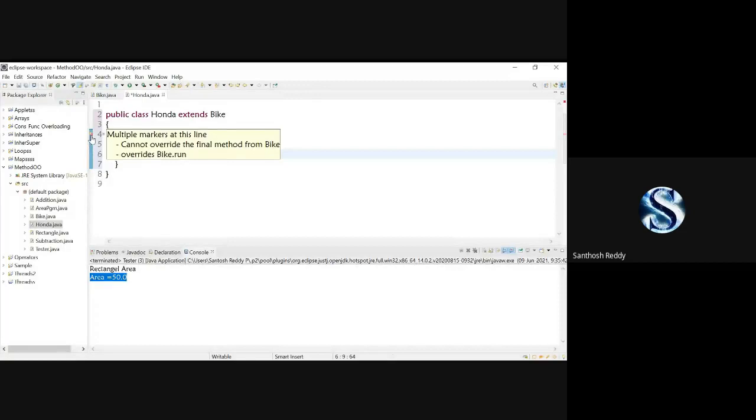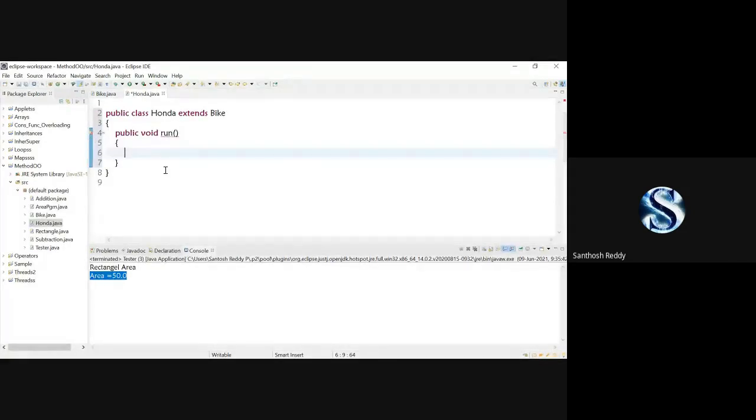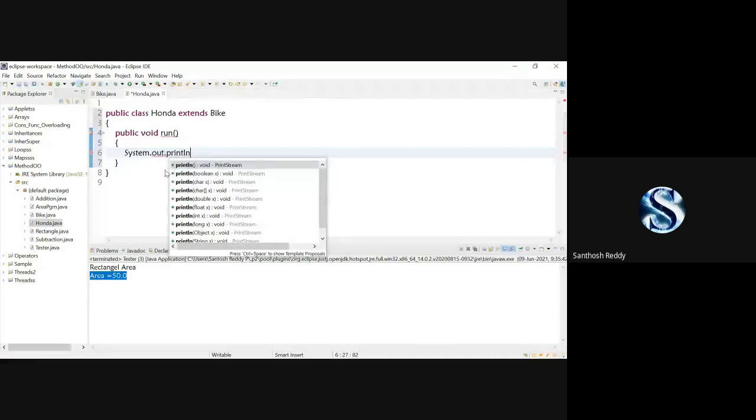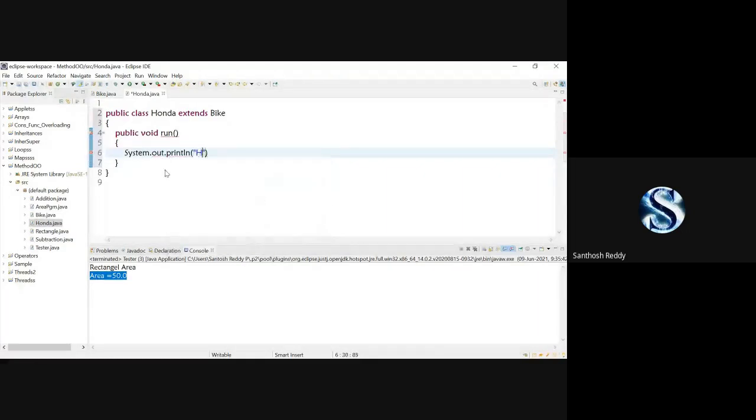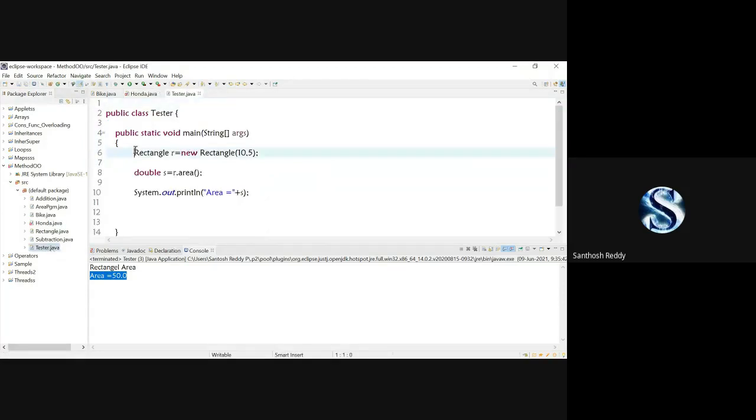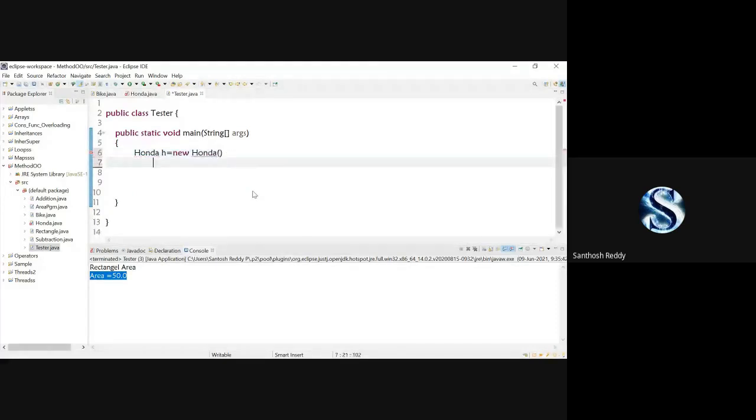Is it clear for everyone? Okay, now I'll add System.out.println, Honda running. I'll save the code. Now I'll come back to the tester class. Here I'll create one Honda: H is equal to new Honda. H dot run. Okay, I'll save the code.